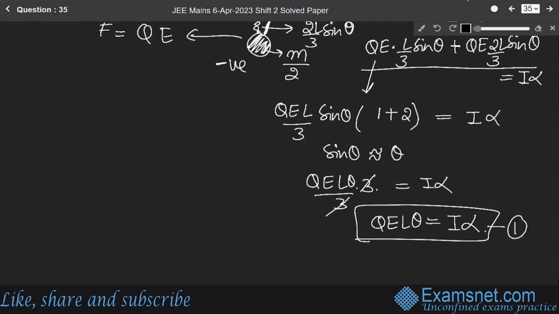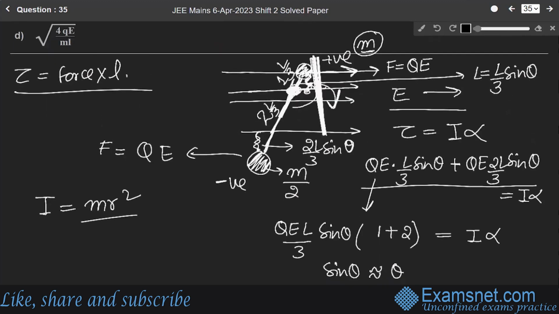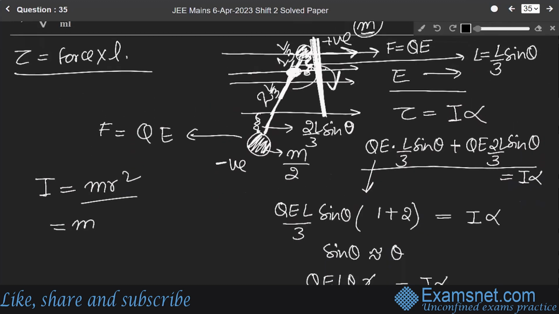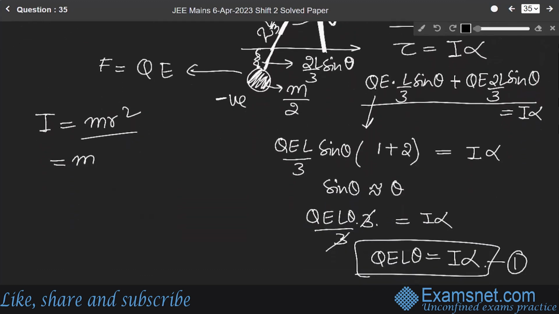Okay, this is equation 1. Now the moment of inertia will be equal to the sum of mr square of both, so it will be m into r square. Here r is L by 3, so r square is L square over 9, plus m into (2L by 3) whole square.